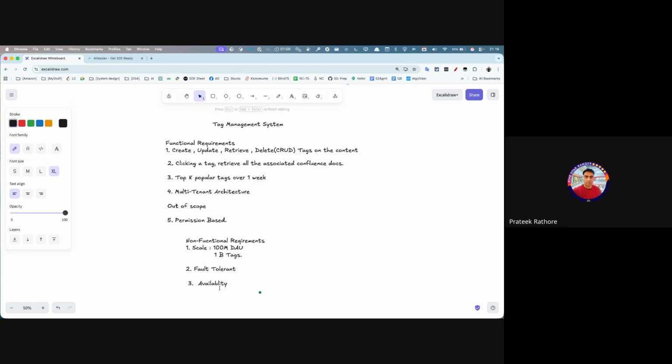The system should be available. So it's actually AP out of CAP, since you can only have two things. And what else?